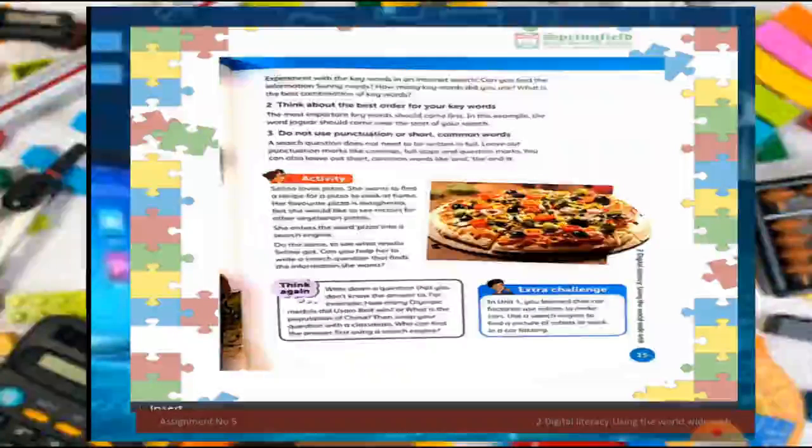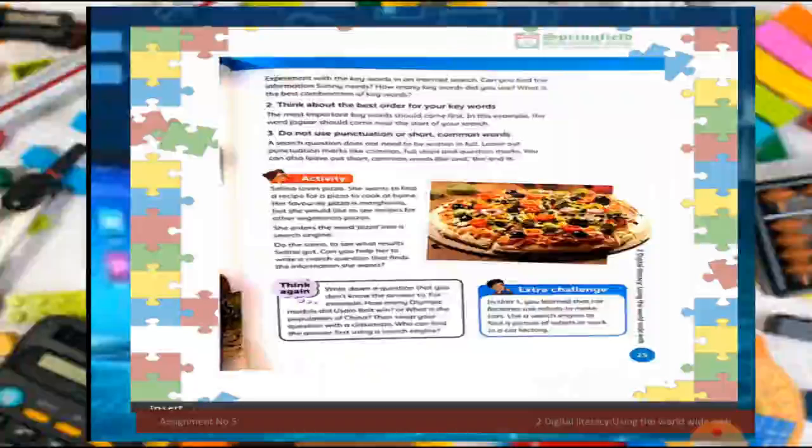If I write just pizza, they will show all the information like vegetarian and meat pizzas. But if I write vegetarian pizza in quotes, they will show all the information related to vegetarian pizza. Now they will not show the recipes of pizzas in which chicken, other types of meat, fish, or maybe beef is used.